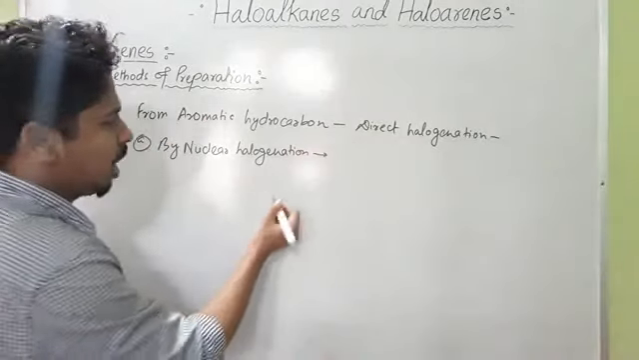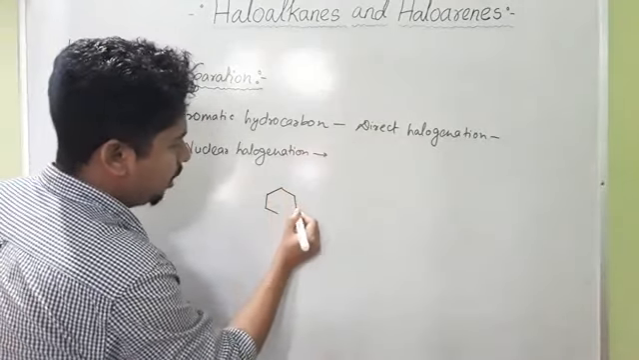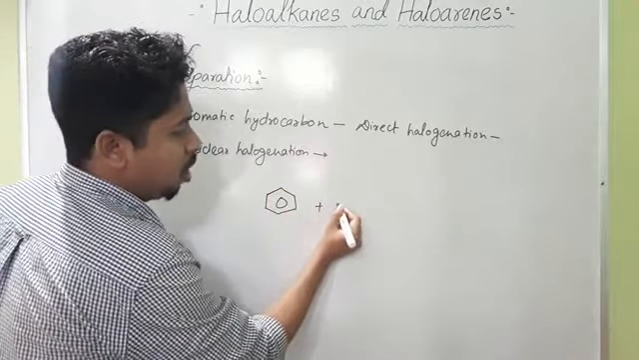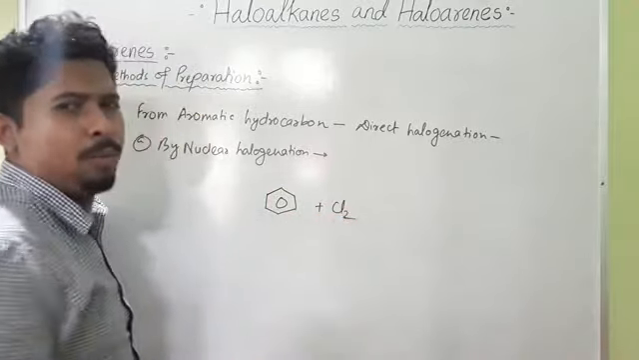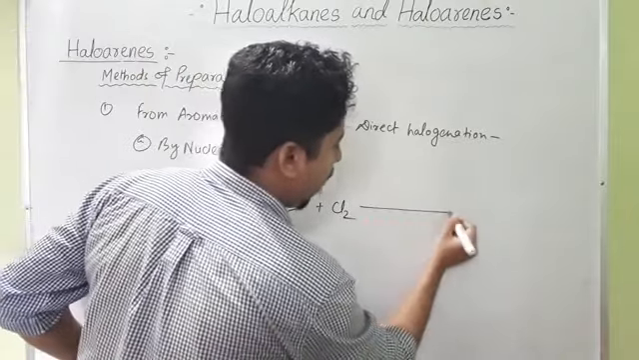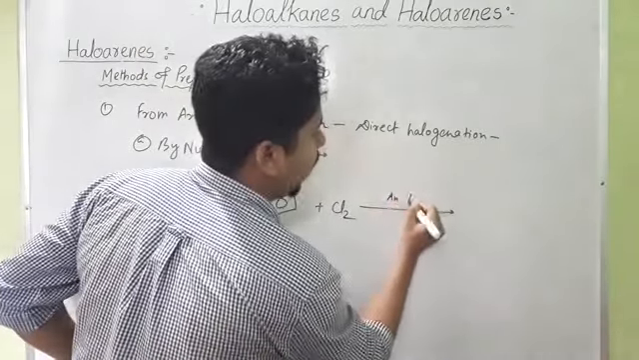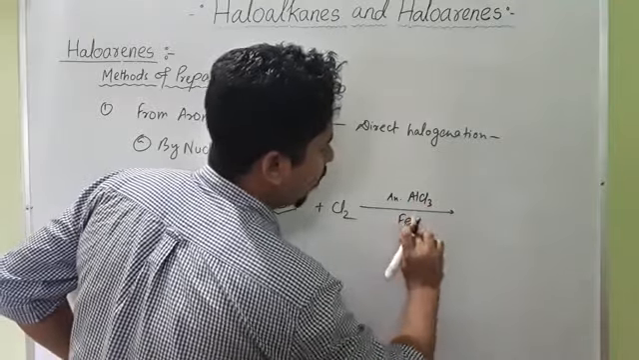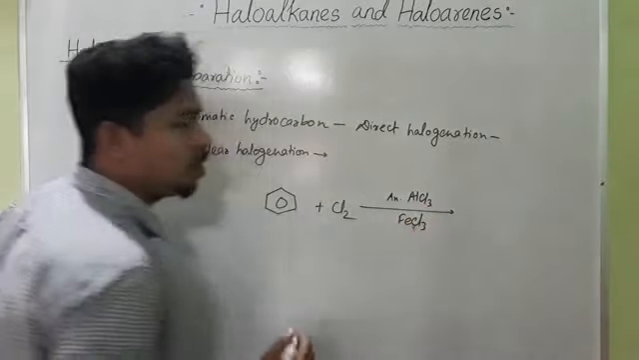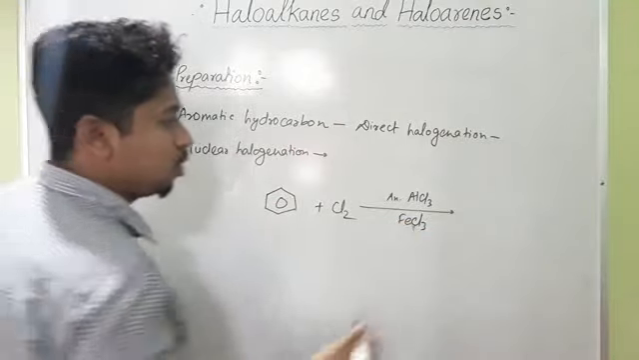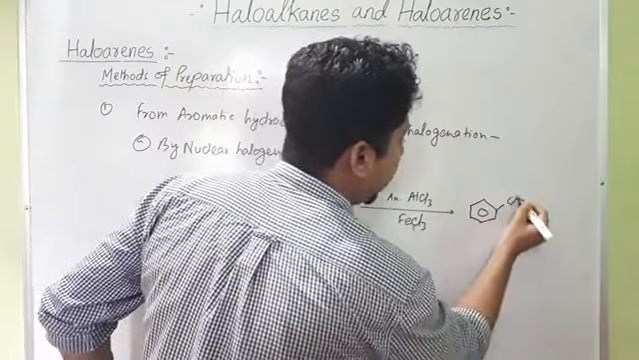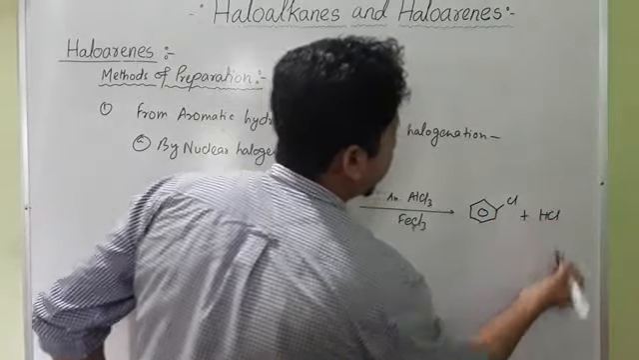Now if you take one aromatic hydrocarbon, suppose benzene, and if you treat this aromatic hydrocarbon with a halogen, suppose chlorine or bromine, in presence of anhydrous AlCl3 or FeCl3, ferric chloride or aluminum chloride, we can get the corresponding haloarene. So what will we get? We will get chlorobenzene, C6H5Cl plus HCl.